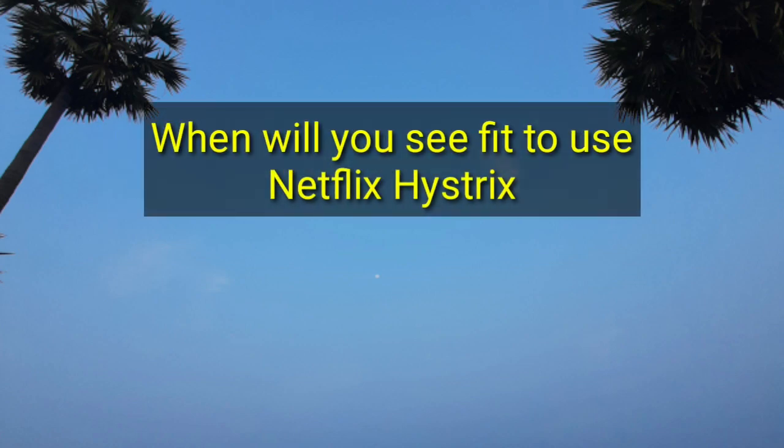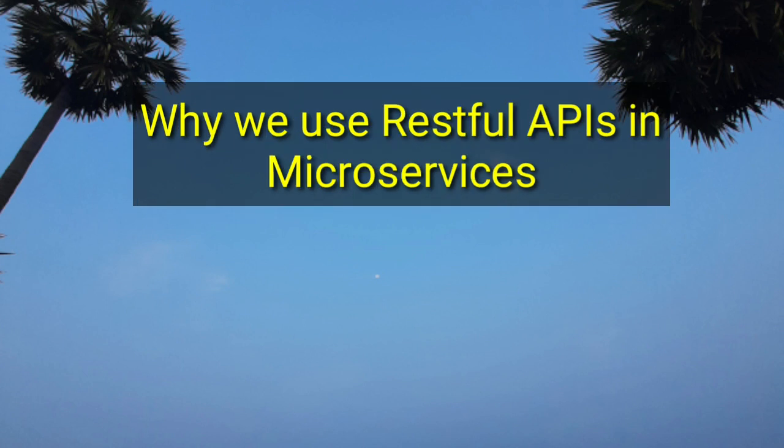The next question is, when will you see fit to use Netflix Hystrix? Hystrix is an error tolerance and latency library. It mainly isolates the access points. It also makes sure that all third-party libraries and services are restricted. Thus, we can use Hystrix to ensure that an application runs efficiently and avoids the kind of failures that occur in distributed systems.